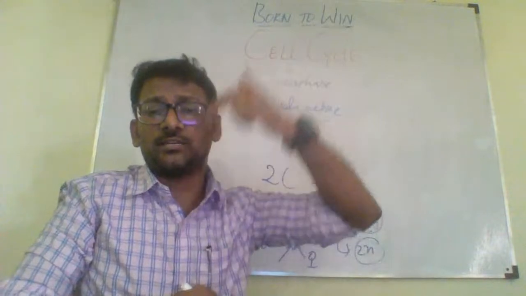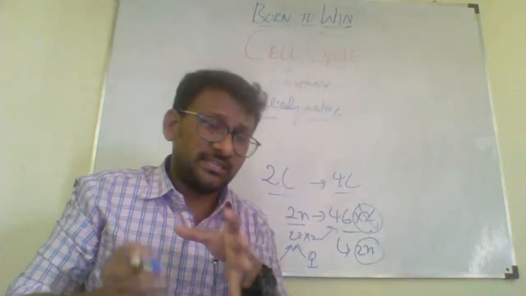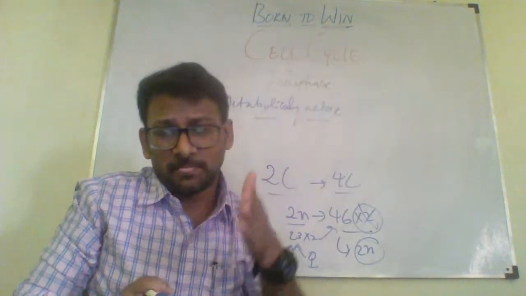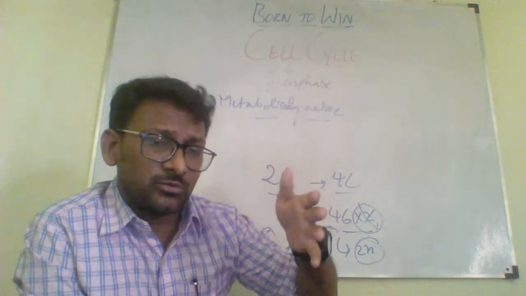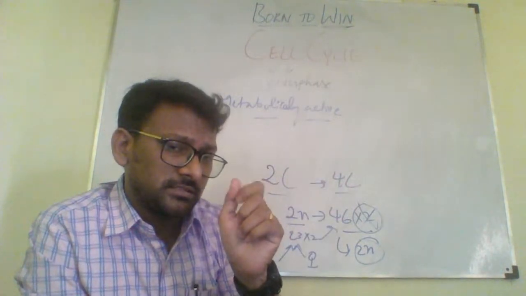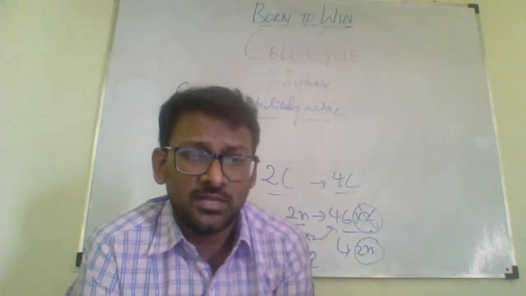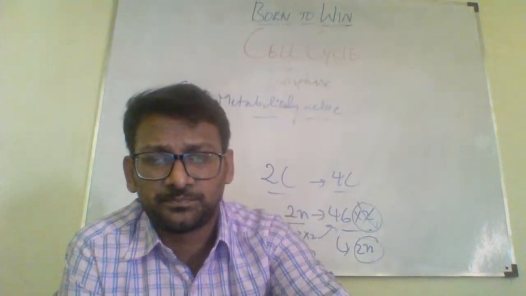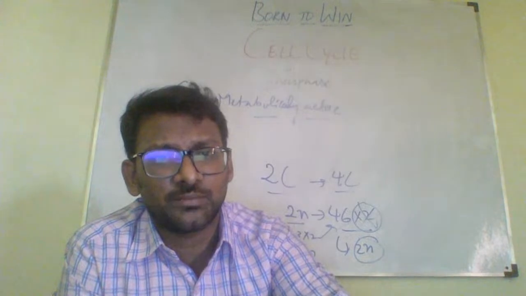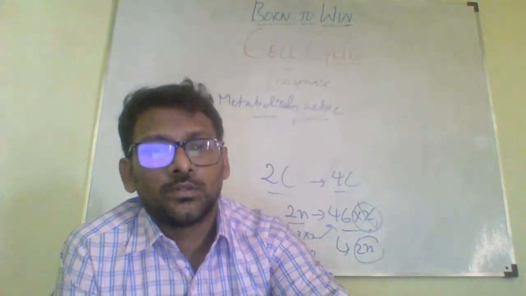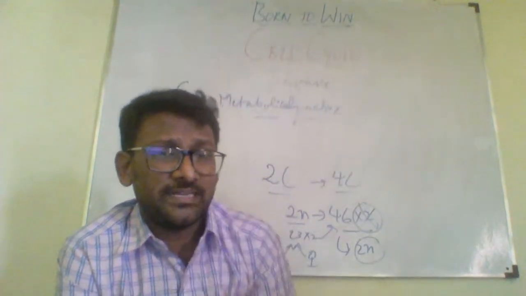The DNA would undergo replication. Here, if you see, the content would remain the same in the sense of the ploidy, right? The 2n ploidy would remain the same, but the content would be doubled. So if you see this initial amount, during this DNA replication, right?